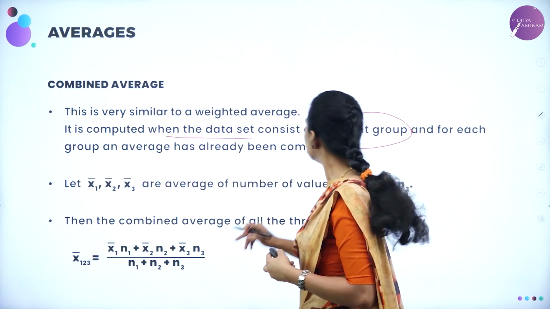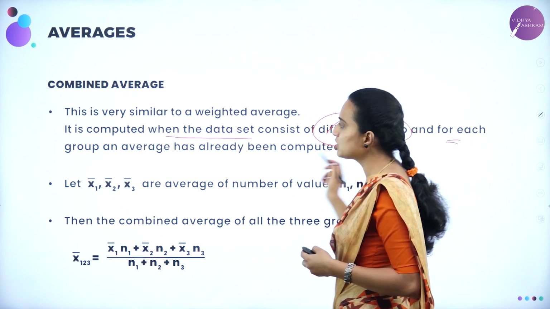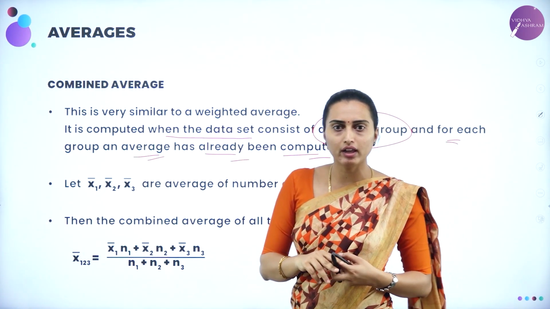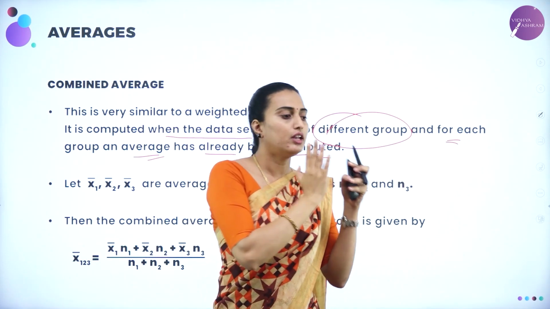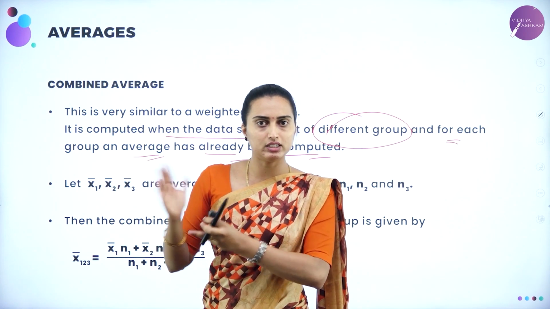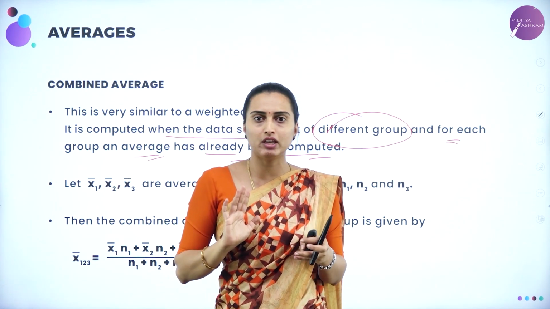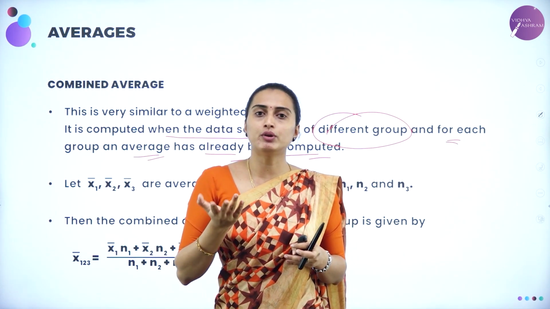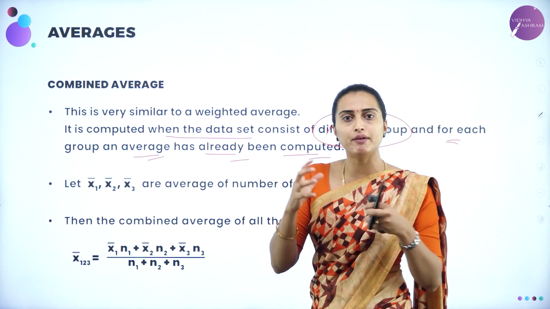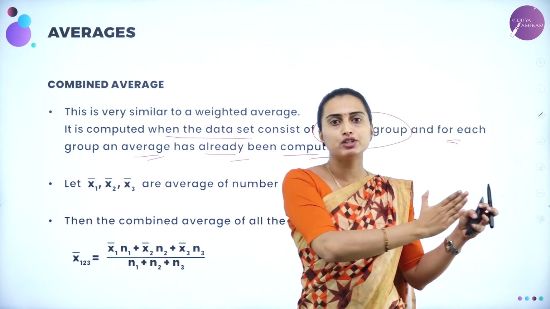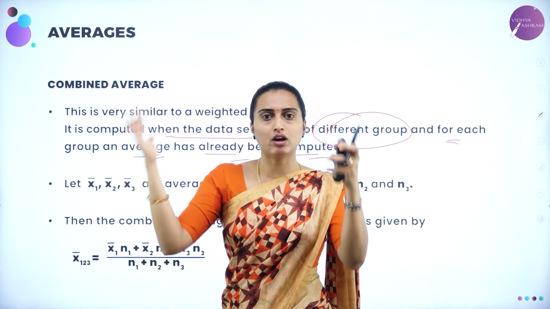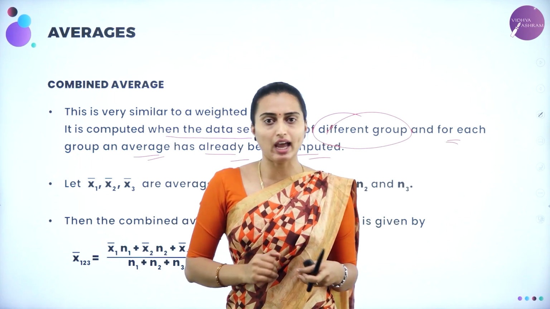So there are different groups, and for each group an average has already been computed. Number of students will be one group, number of workers will be one group. That is a different set of groups will be given. Already the average will be computed. What you need to calculate is the combined average: the average of the students plus the average of the workers you are going to add. That is called combining the average.